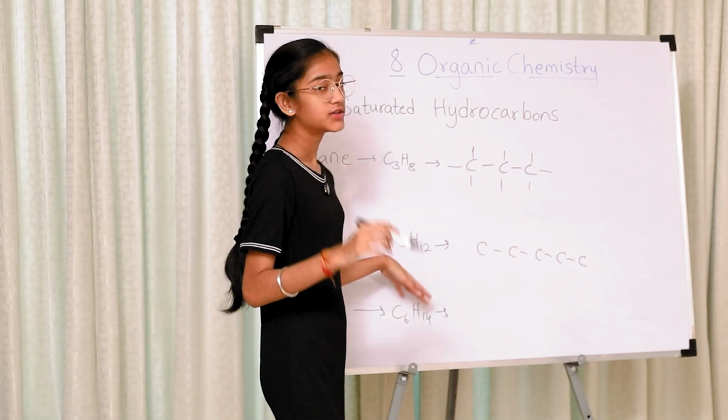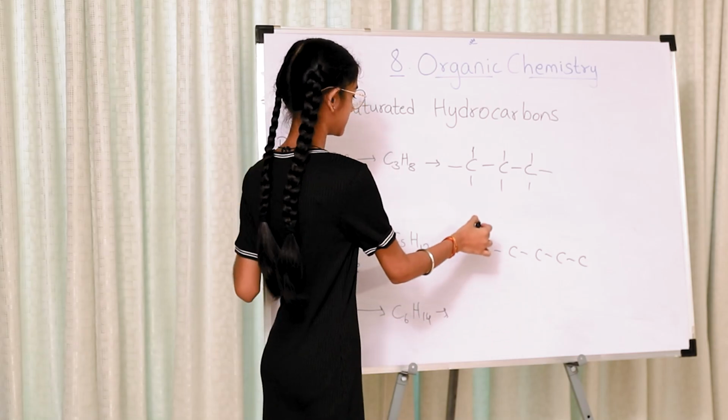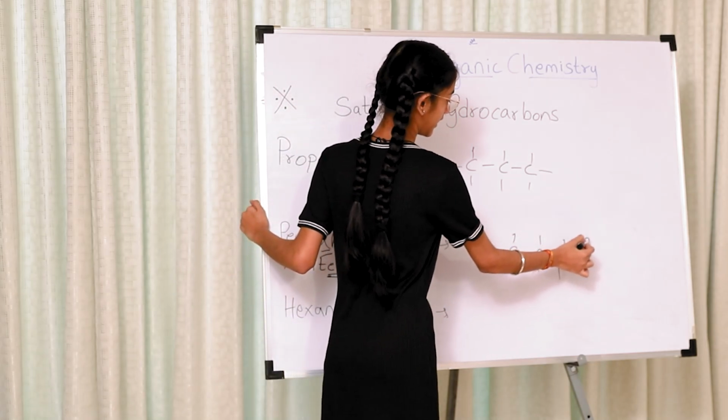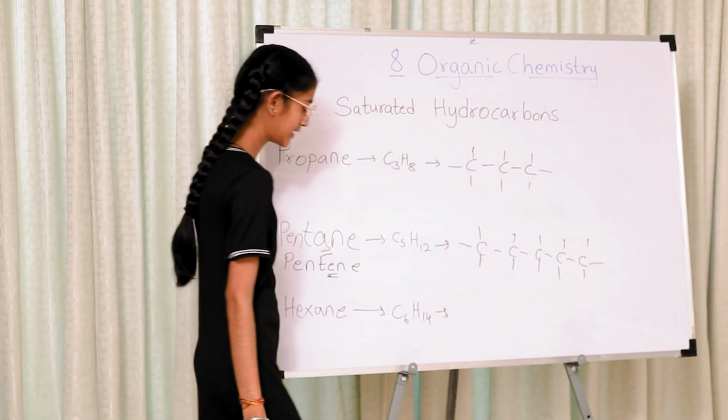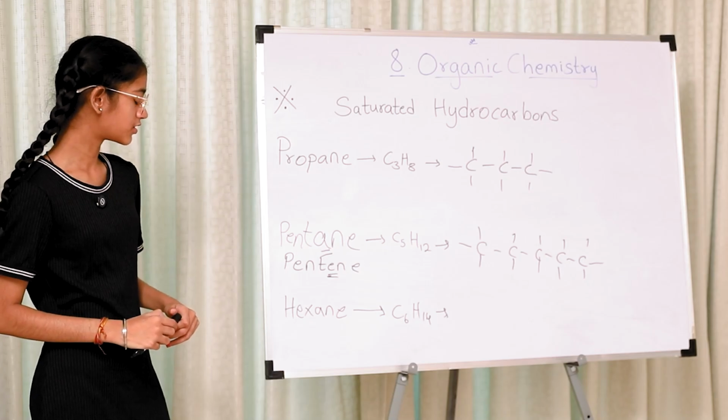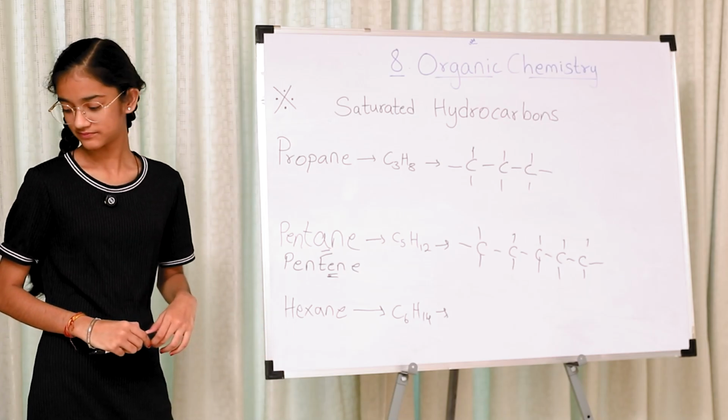Now we have to draw 12 hydrogen atoms. 1, 2, 3, 4, 5, 6, 7, 8, 9, 10, 11, 12. It is super easy. I want you to draw hexane as well for me.